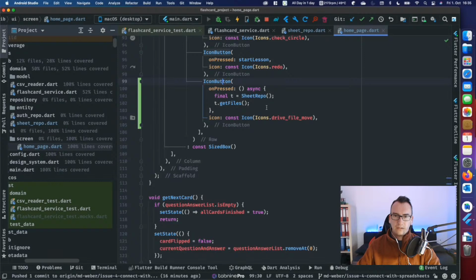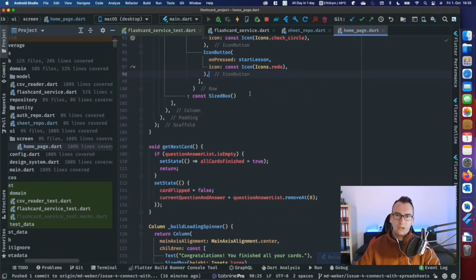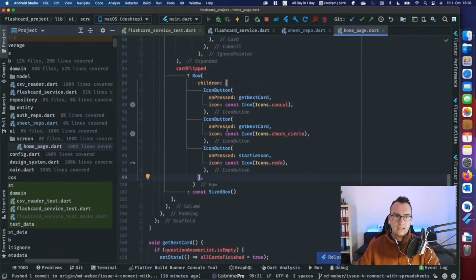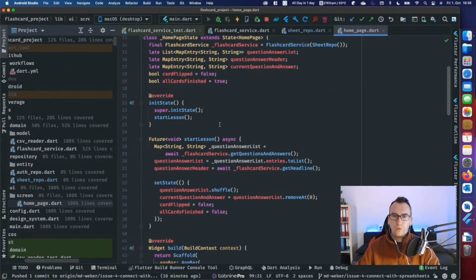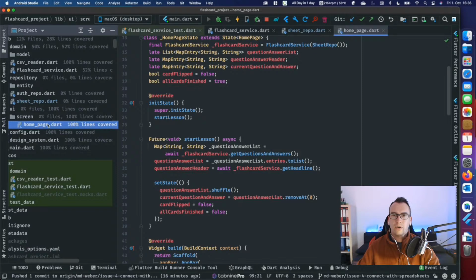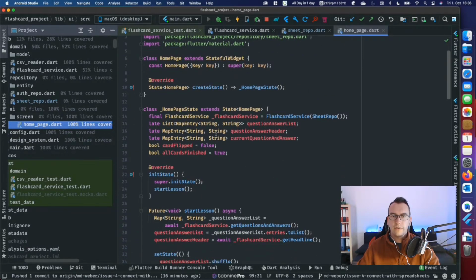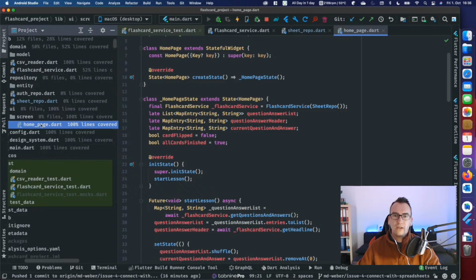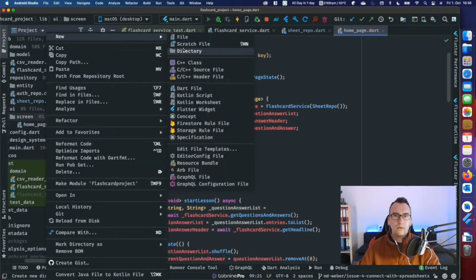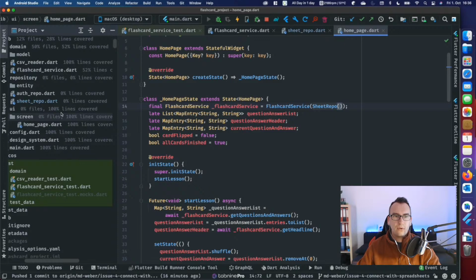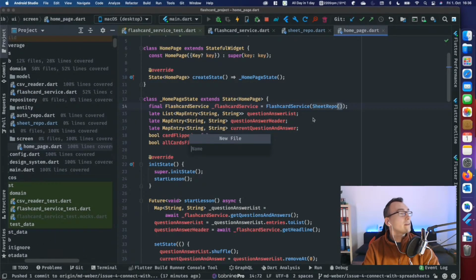Okay, but now we cannot do that here inside, right? We actually don't want that. Because if we open up the home page, we already want to know. So the home page is our quiz or a flashcard screen, more or less. And we want now to have a screen beforehand to get all the different informations, like which spreadsheet should be open. So what we can do is calling here the spreadsheet selector or flashcard selector, quiz selector, lesson selector, something like that.